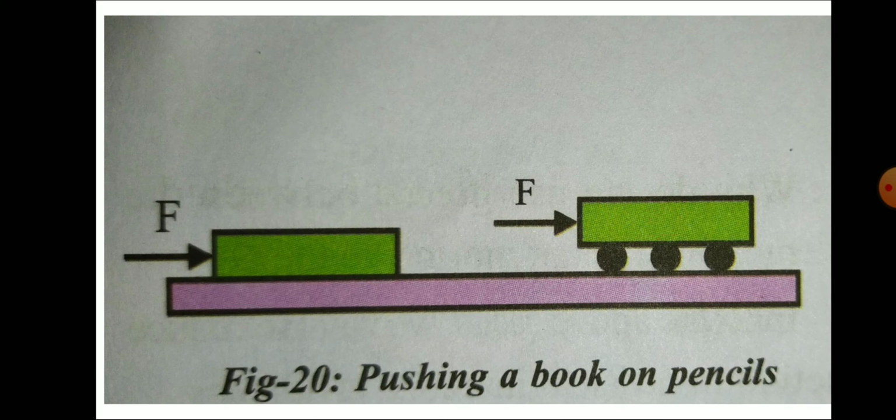Here in this diagram, in place of rollers we are keeping circular pencils. As such, it moves very easily when compared to the first block. So with this we can reduce the friction. This is the principle behind roller bearings that we use in automobile machinery.